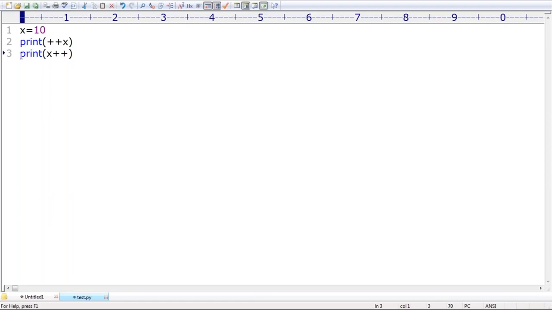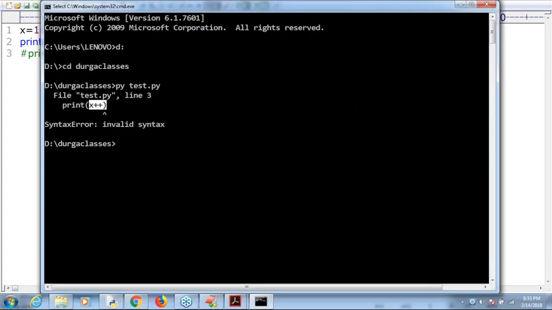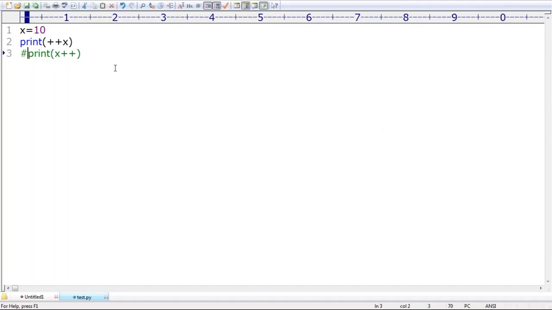If I comment this line, in Python, a comment starts with the hash symbol. Okay. Now observe. Happily, 10 is the answer we are getting. What is the reason, sir? The reason is that plus x is simply treated as plus x. Plus x means, because you can specify plus 10 also, or minus 10, something like a sign symbol, right? It is treated as just a sign only, but it's not an increment operator.